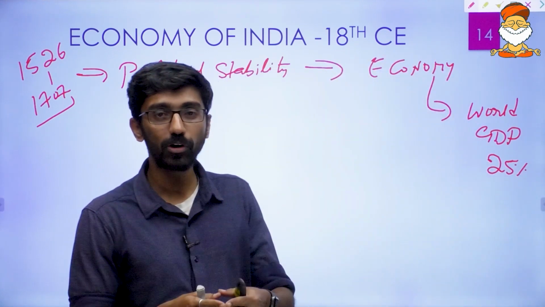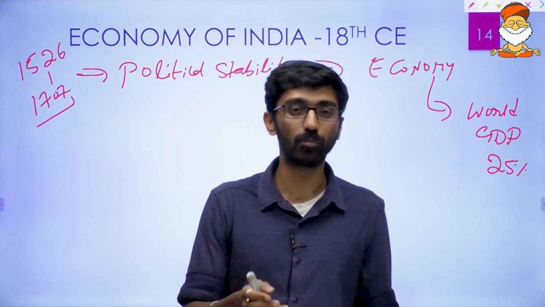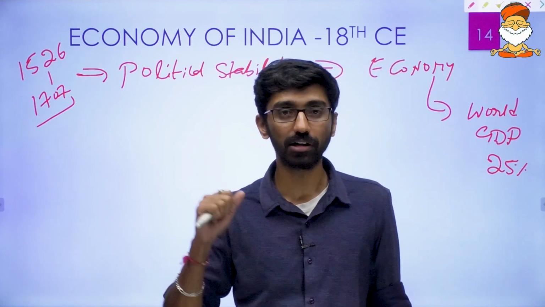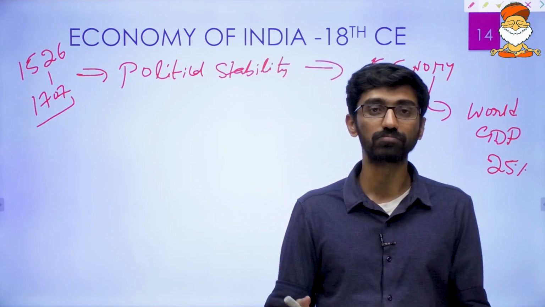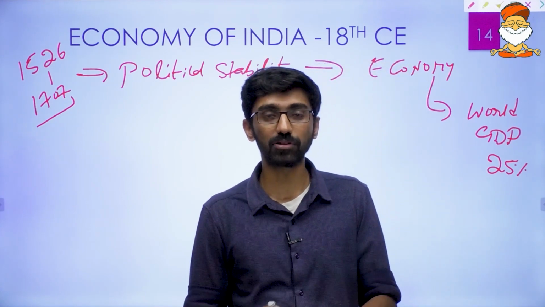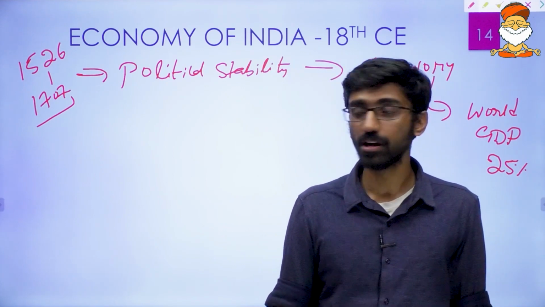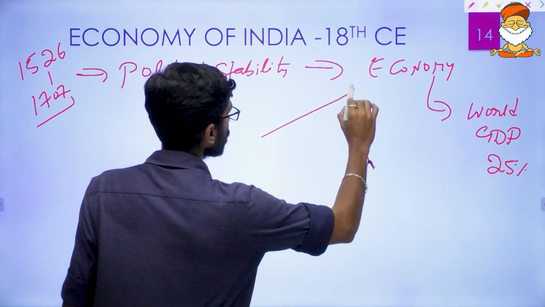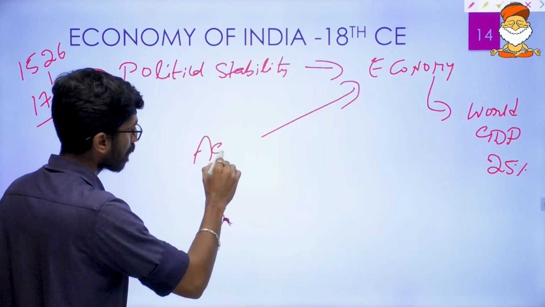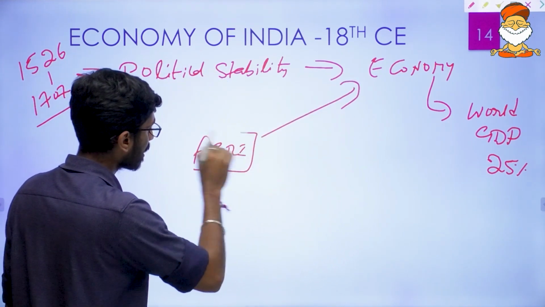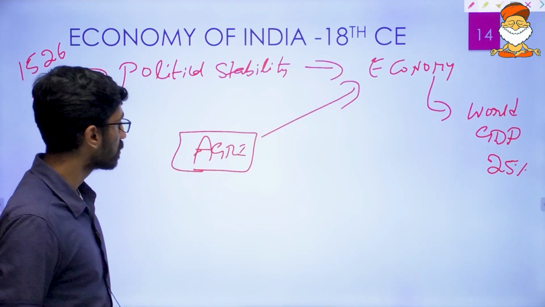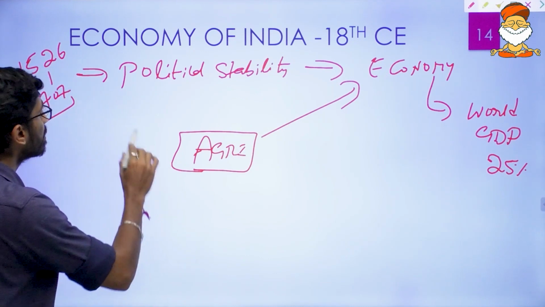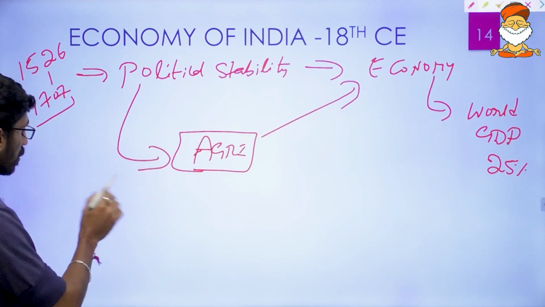Even though it was a despotic system, isn't it? The Mughal system was a despotic system, but how did that political stability contribute to the growth of the economy? Of course, for any economy to grow, even in modern times, as well as in ancient and medieval times, the base will always come from agriculture. Agriculture is called the primary sector. So agricultural growth was happening during the Mughals because of the policies of the Mughal emperors.